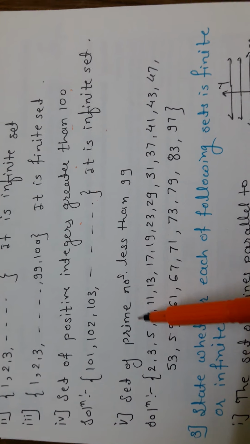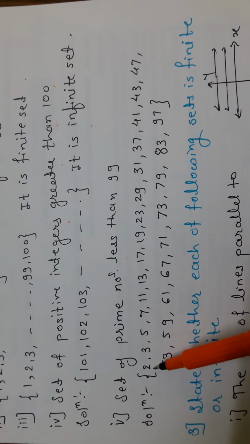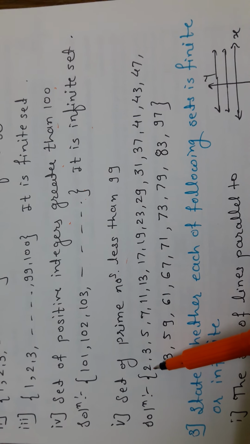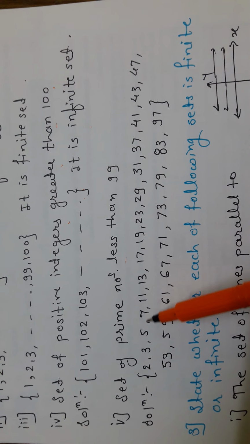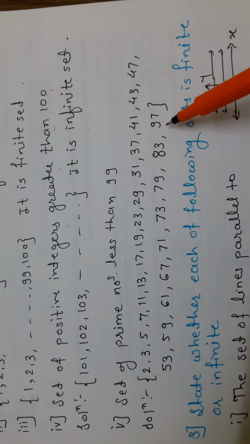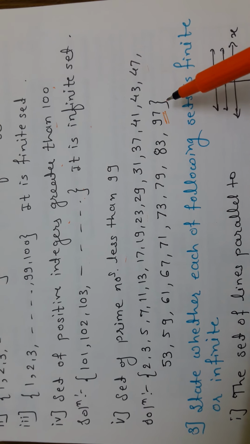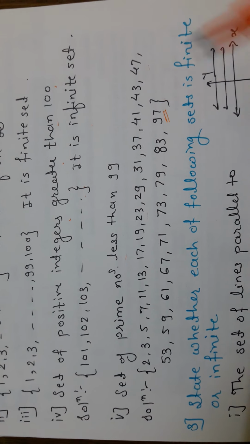Fifth is the set of prime numbers less than 99. We can count them because prime numbers start with 2, the smallest prime number: 2, 3, 5, 7, 11, and so on. These are the prime numbers, and the last one less than 99 is 97. That's why it is a finite set.